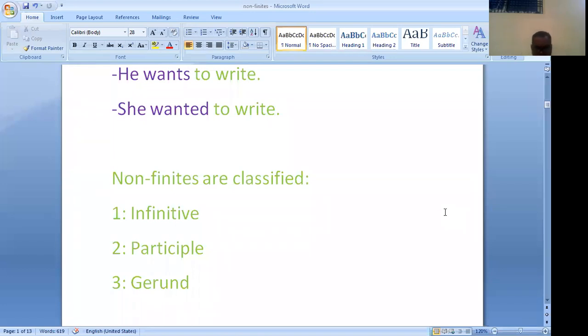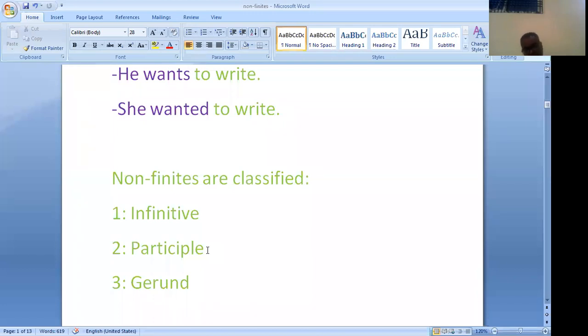The word which is partly an adjective and partly a verb in its use is called a participle.